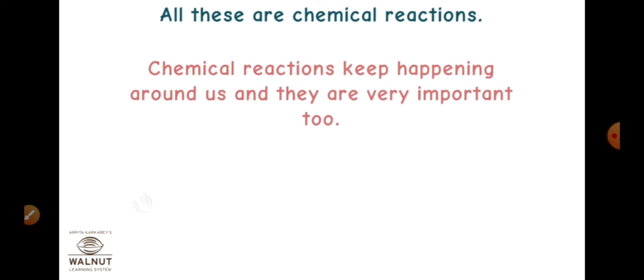All these are chemical changes, chemical reactions. Chemical reactions keep happening around us, and they are very important too. Here, what is happening when vinegar is added to baking soda? Vinegar is sour in taste, which means it is acidic. And baking soda is a salt that we have added to it. So what happens here?